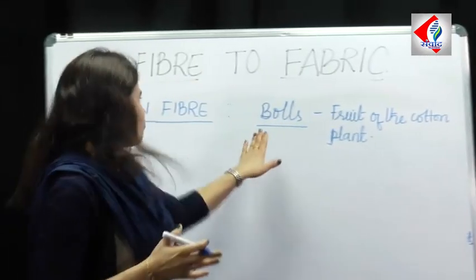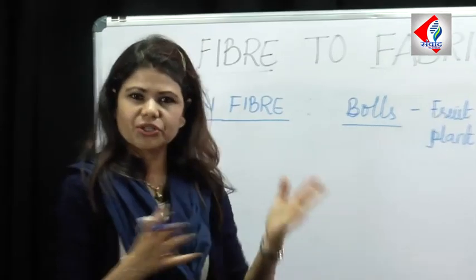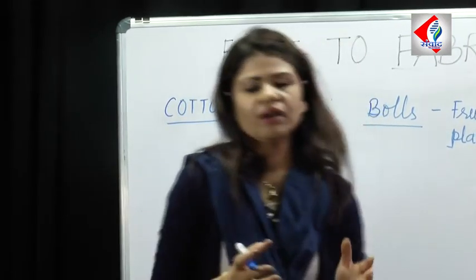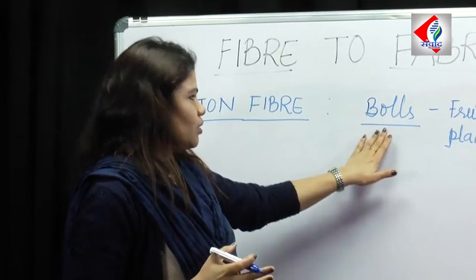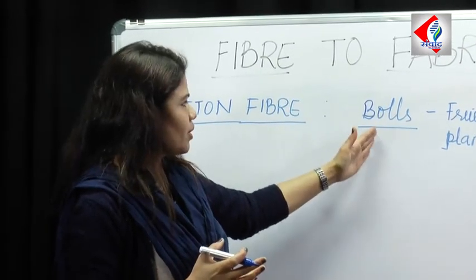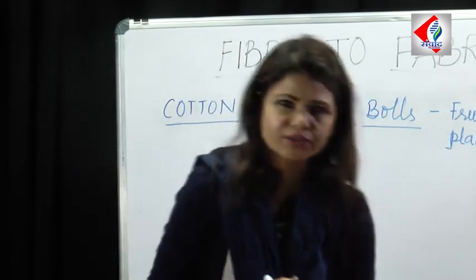Now when this fruit or the bolls of the cotton plant matures, the cotton fiber along with the cotton seed opens up and bursts open.